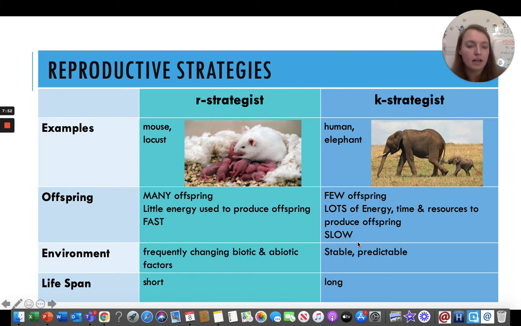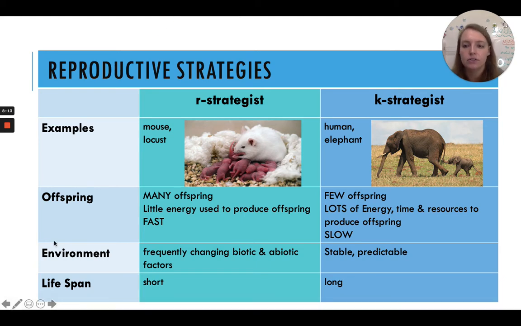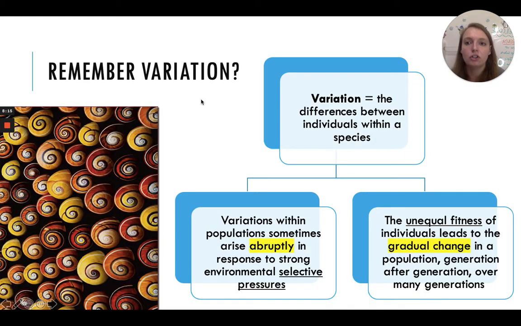It takes a long time to grow up and reach maturity, right? These are found in environments that are very stable and predictable, and they have long lifespans. So these are just two different patterns that we see in reproduction.